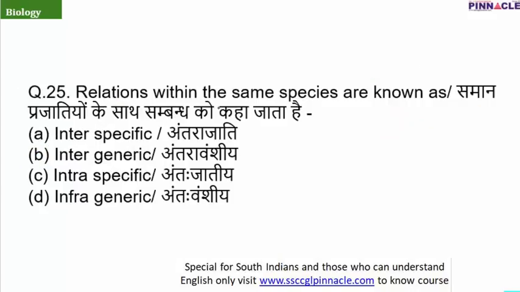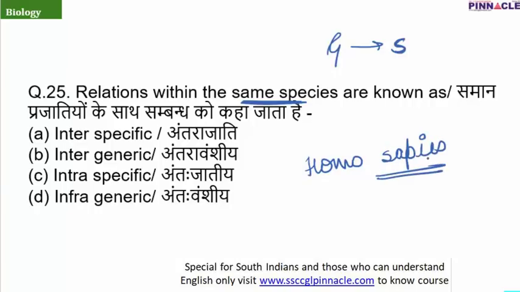Question number 25 is, relationship within the same species is known as. Now we all know in each scientific name there is a genus, and under the genus there are a lot of species, and under one species itself there are many organisms. For example, Homo sapiens. We are Homo sapiens. Our genus is Homo and species is sapiens. Under the sapiens species we see a lot of human beings. There are many relations between these human beings, and we call this the intraspecific relationship. So the correct answer will be option C.